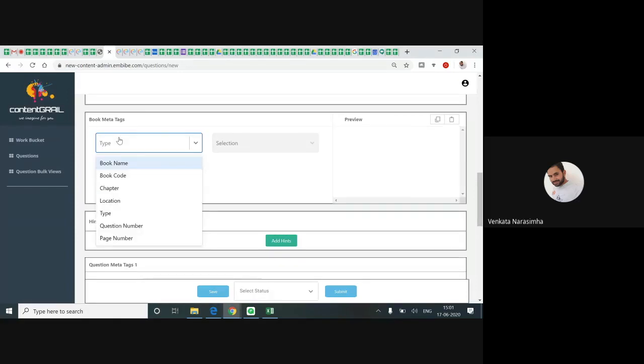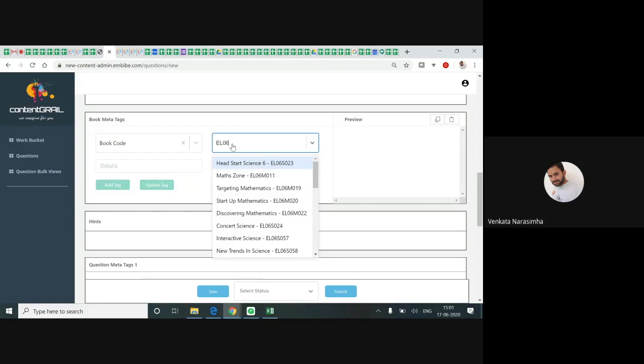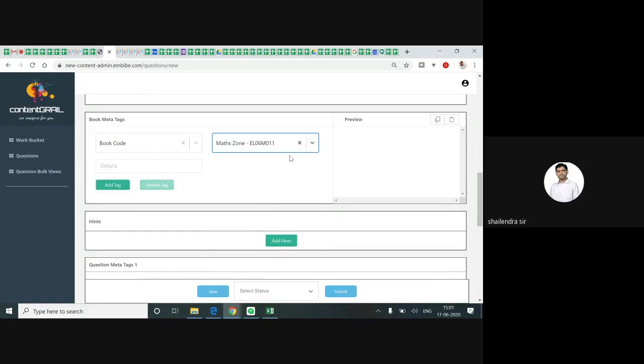I'm clicking on type. You can see there are 7 parameters here: book name, book code, chapter, location, exam type, type number, page number. So in type, leave book name, come to book code, click on book code and tag the book code. This question is picked from the book code EL06M011. It appears in the suggestion. From the suggestions you need to select it, and click on add tag.